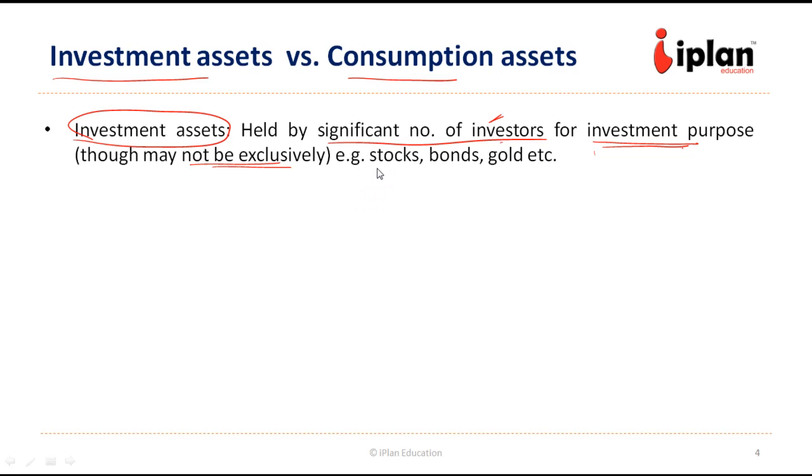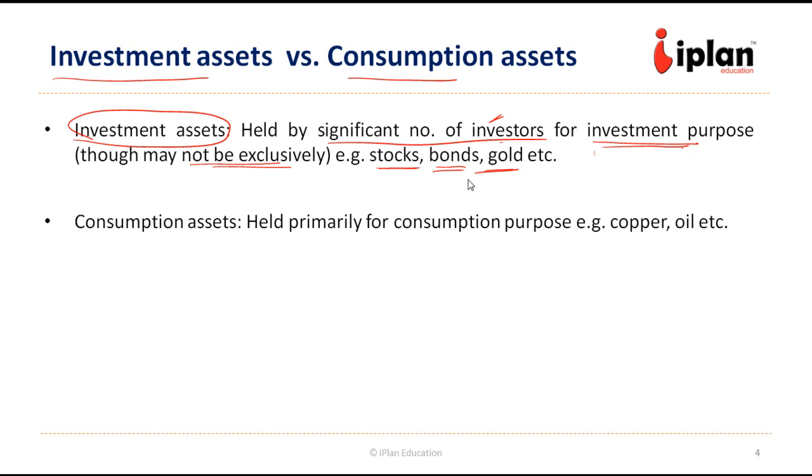For example, in the case of stocks, bonds, gold, etc. Then there might be certain consumption assets which are held primarily for consumption purpose. For example, copper, oil, they are typically used in the industry. They are not kept for investment purpose.